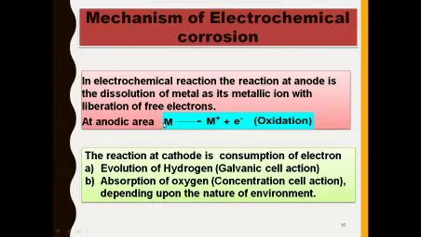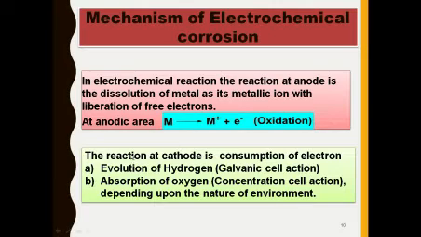At the anodic area, the metal gets dissolved in solution to form M2+ plus electrons. So the metal loses electrons to form the metal ion with the elimination of electrons. That type of reaction is called an oxidation reaction. Oxidation reaction means the liberation of electrons. That reaction takes place in the anodic region.